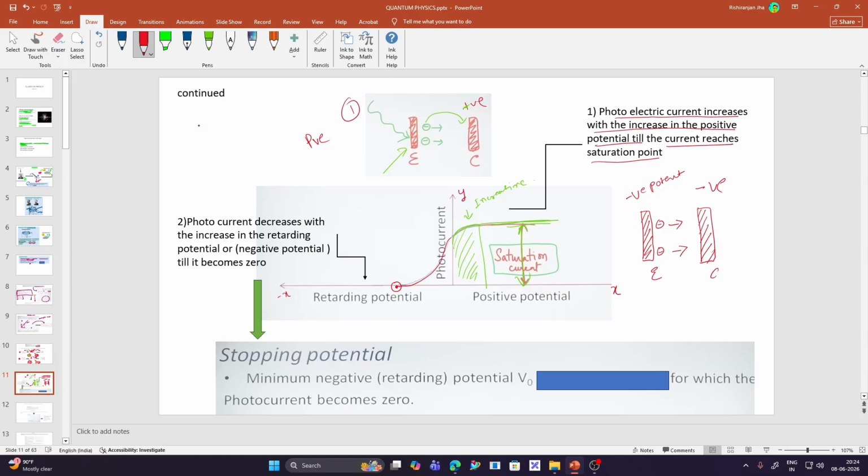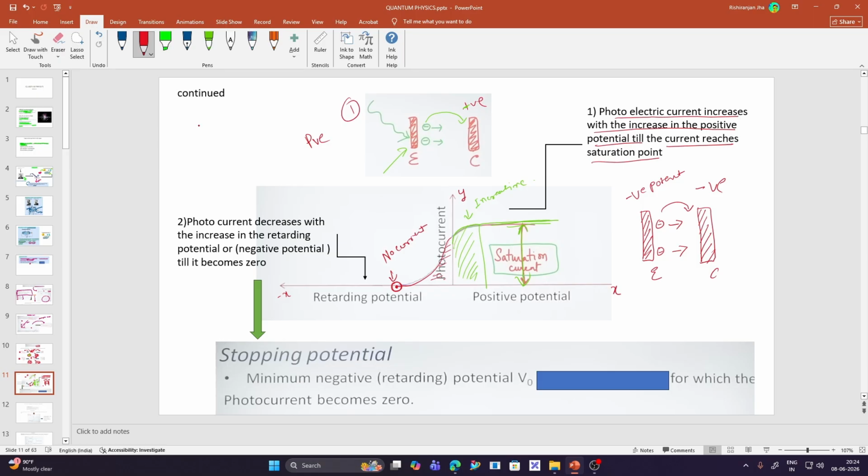So electrons do not have enough energy to move to the collector plate. So as the negative potential is increased, the electrons do not move to the collector plate, and that is why the current keeps on decreasing, and at a particular point it reaches a point where no current flows.